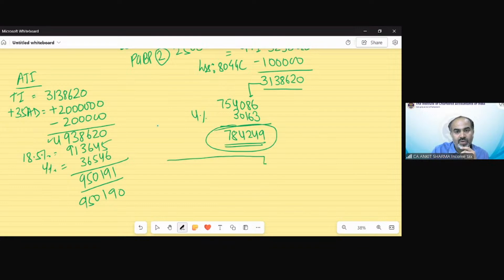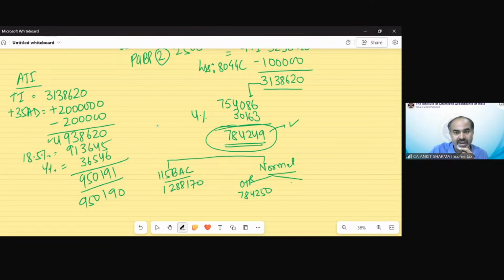So we have now again the 115BAC tax, that is 1,288,170. Normal provision. Under normal provision, we have the optional tax regime. That tax is 7,84,250. You need to round it to a multiple of 10 rupees.